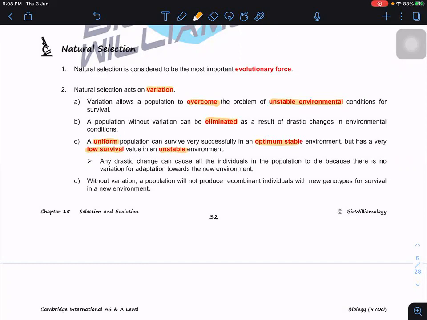Let's say, for example, only brown rabbits. If there is no change in the environment, for example it's still in the jungle, it doesn't matter, they can live very, very well. But if there is a change in the environmental factor, like an ice age, snow covers the background white color, then they have a low survival rate. So without variation, a population will not produce recombinant individuals with new genotypes for survival in the new environments.